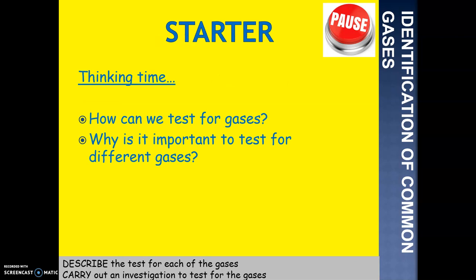So the first thing you need to do is give yourselves 1 minute to have a think about these 2 questions. How do we test for gases, and then why is it important to test for gases? So give yourself a minute thinking time. If you're in class, a minute, and then 2 minutes discussing, and then jot down a couple of ideas in your books or on a piece of paper about these 2. We'll refer to this later on and throughout. So I'll give you 5 minutes just to answer those 2 questions and jot down what you can.